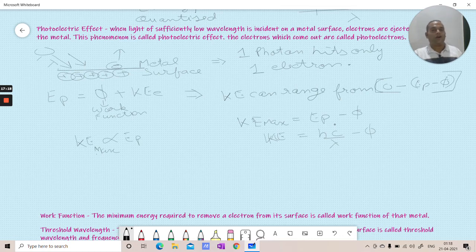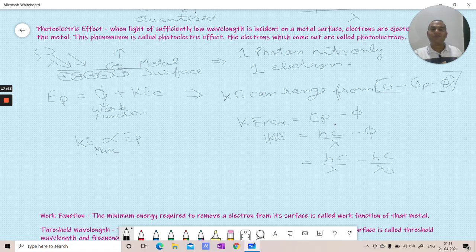Great. Now we discussed work function, that it is a property of metal. So work function can also be written in the same format, hc by lambda minus hc by lambda naught. What is this lambda naught? Because this is work function, there is a minimum amount of energy required to remove that electron from the surface.